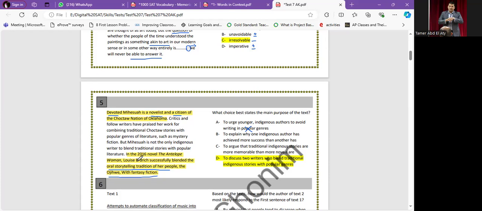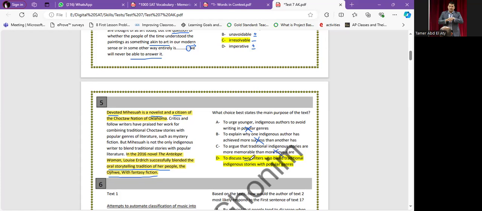Here he mentioned one and here he mentioned another, but he didn't say which one is more successful than the other. To argue that traditional indigenous stories are more memorable than modern novels are? He didn't compare the indigenous, I know that this Chippewa is indigenous, he didn't compare it to other modern novels. He just talked about 2 people.